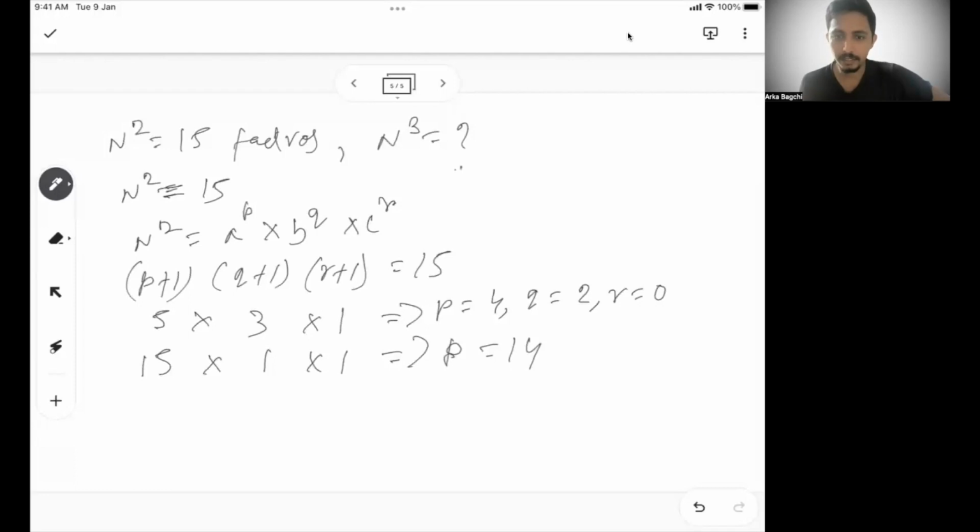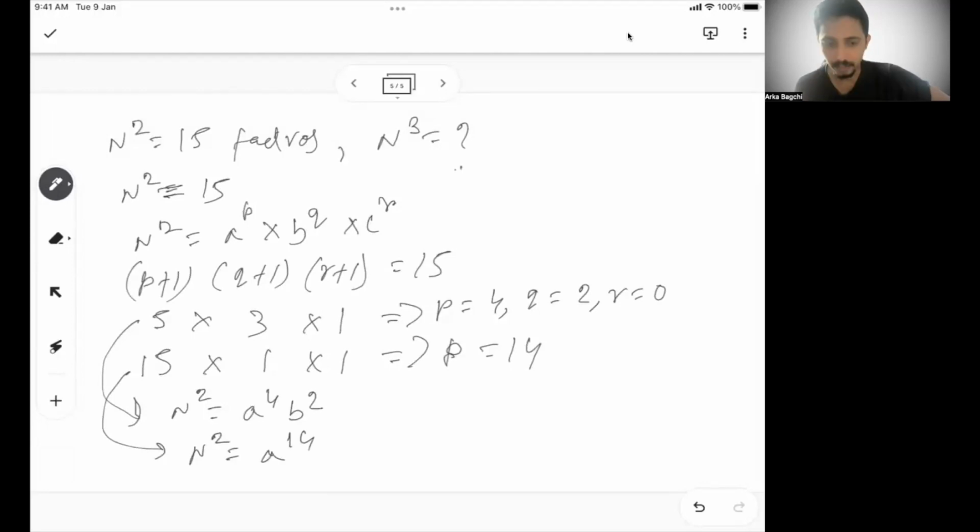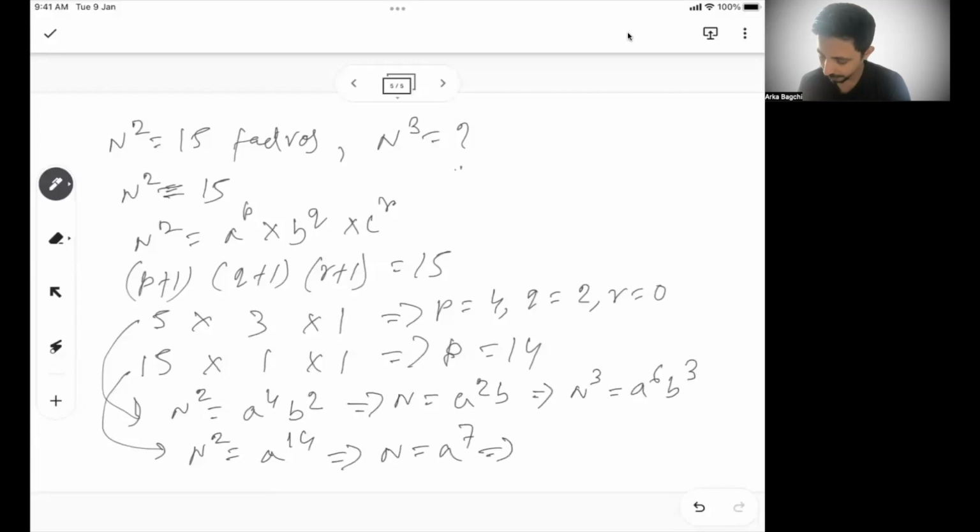So in the first case, I can write n square as a to the power 4 b square, and r is 0, so c does not exist. And in the other case, we can write n square as a to the power 14, right? If you know this, then it's easy. Then n will be a square b, and that gives you n cube as a to the power 6 b cube. And in the other case, n is a to the power 7, and n cube is a to the power 21. So in this case, it will have 22 factors.